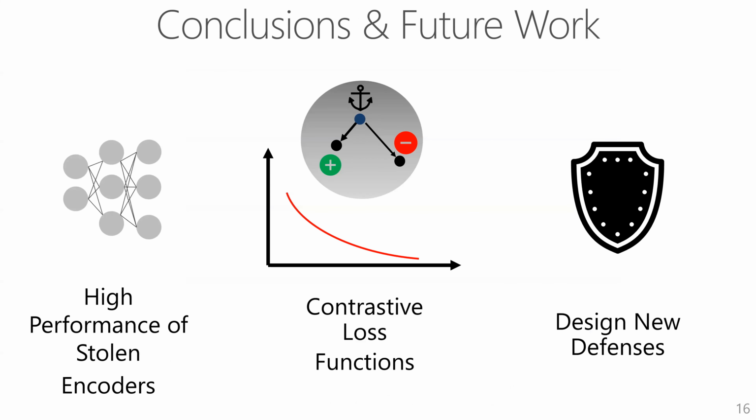To conclude, we show that stolen encoders achieve high performance on many downstream tasks. The contrastive loss functions, such as InfoNCE, perform the best for stealing encoders. And defending encoders against attacks is challenging, since representations reveal a lot of information, and also these defenses cannot be easily applied out of the box to protect encoders. This requires us to design new defenses against encoder stealing.